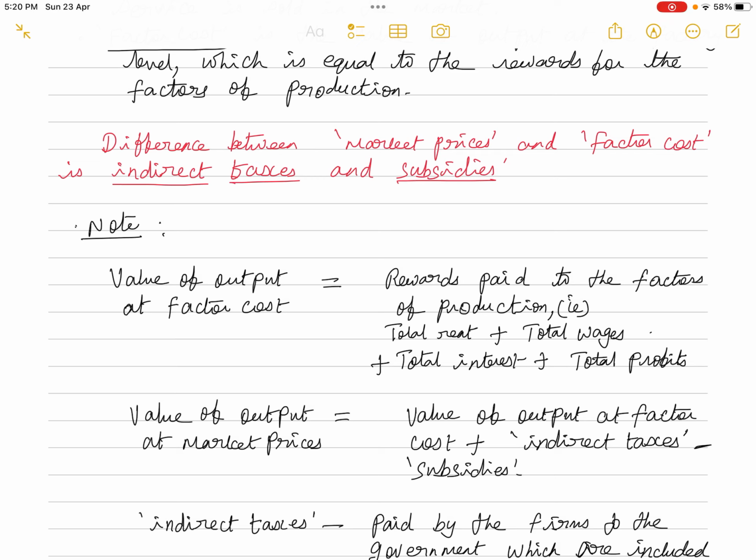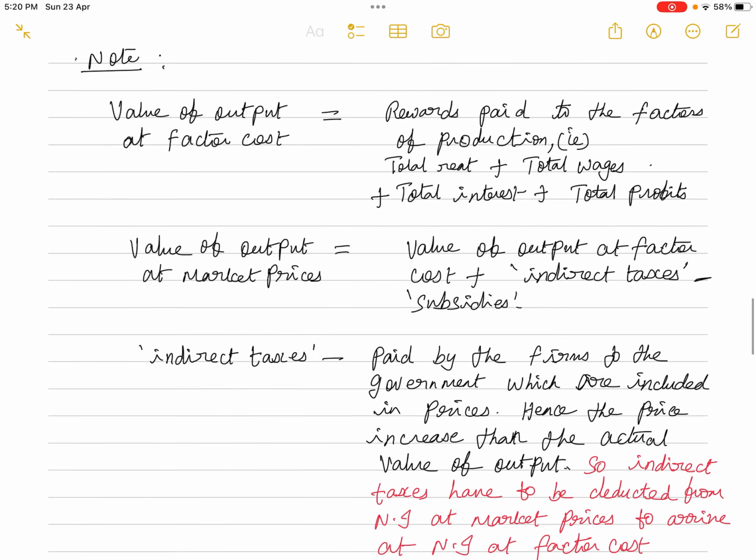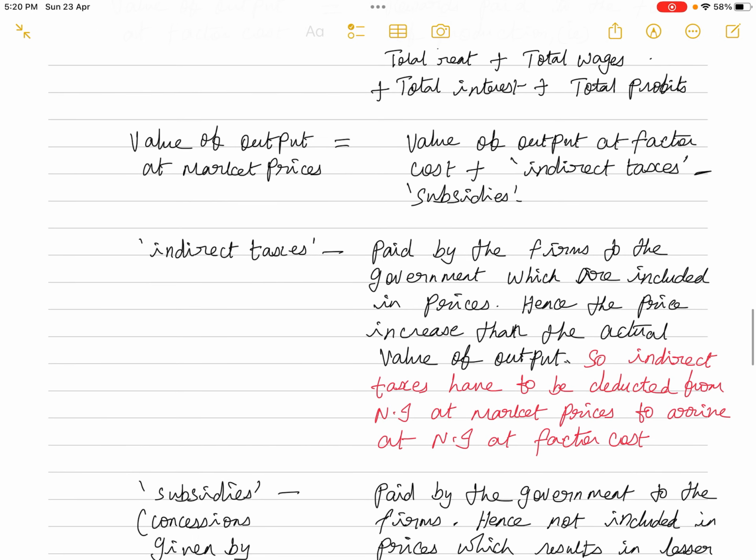Now value of the output at market prices is equal to value of output at factor cost plus indirect taxes minus subsidies. So this is the difference. Now indirect taxes are something paid by the firms to the government. So if the indirect taxes are paid by the firms to the government, now what happens? The prices will increase.